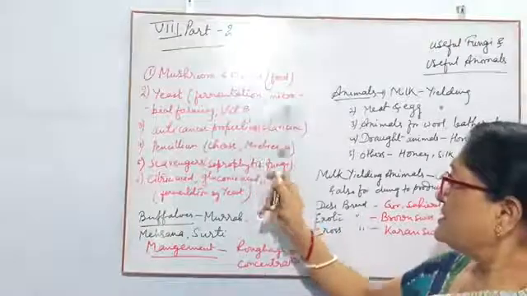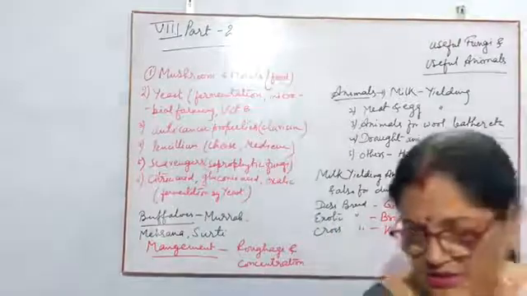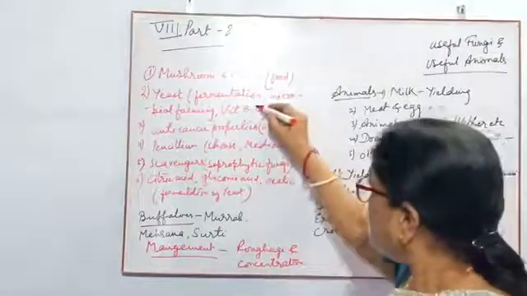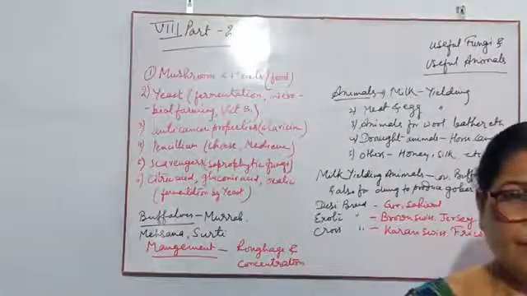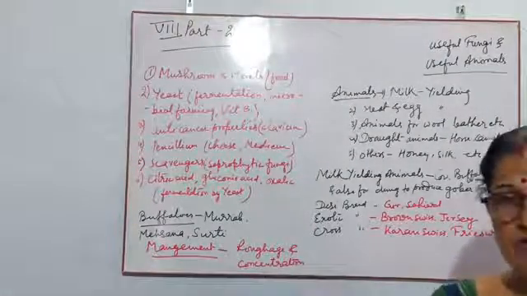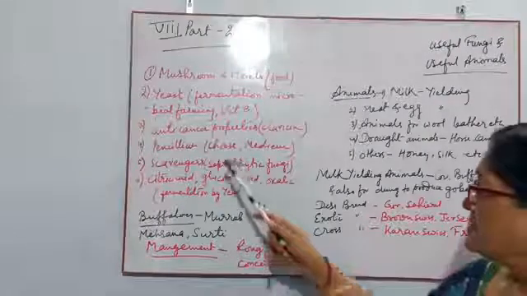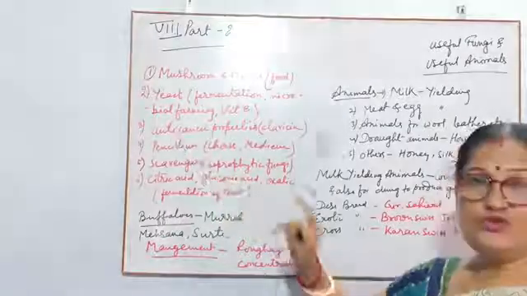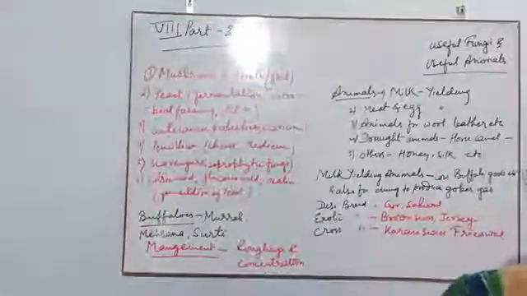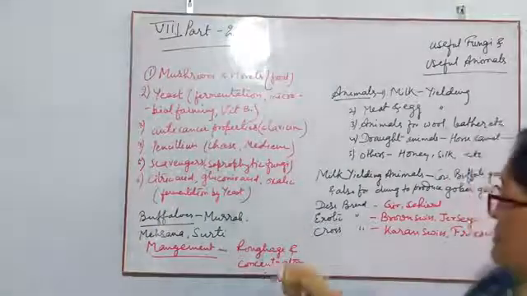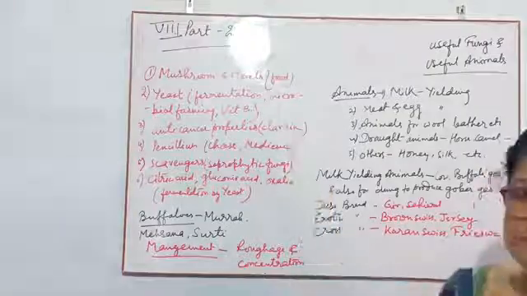Then next one, they also help in the formation of vitamin B. Fungi are also used as anti-cancer agents, because there is a fungus named clavicin.